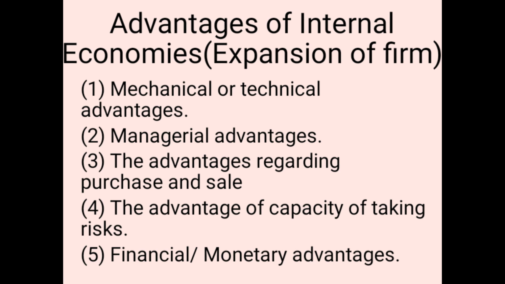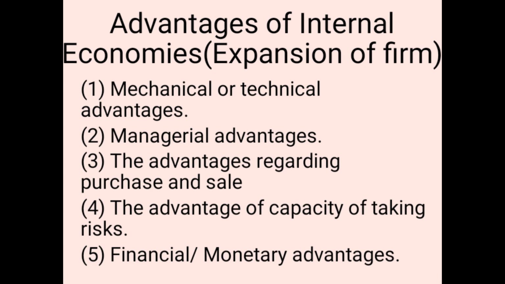So there are five types of advantages. When the production unit or a firm grows in scale, the firm begins to achieve certain individual advantages. They are called internal economies. Robinson, in his book Structure of Competitive Industry, has shown five advantages of development of a firm.